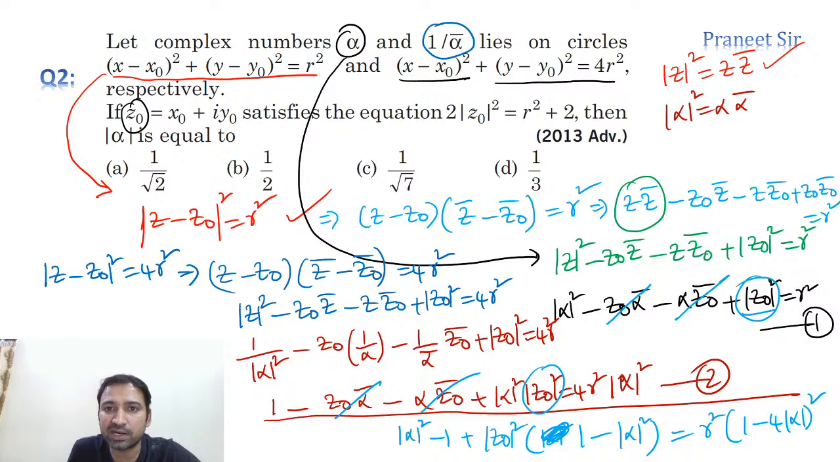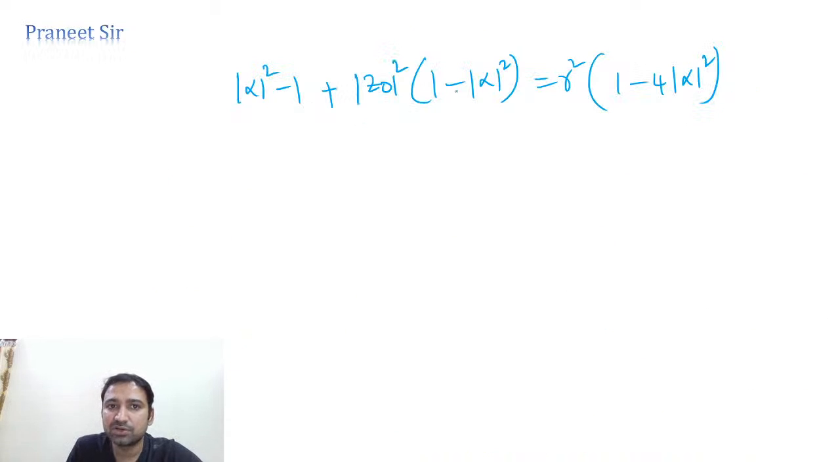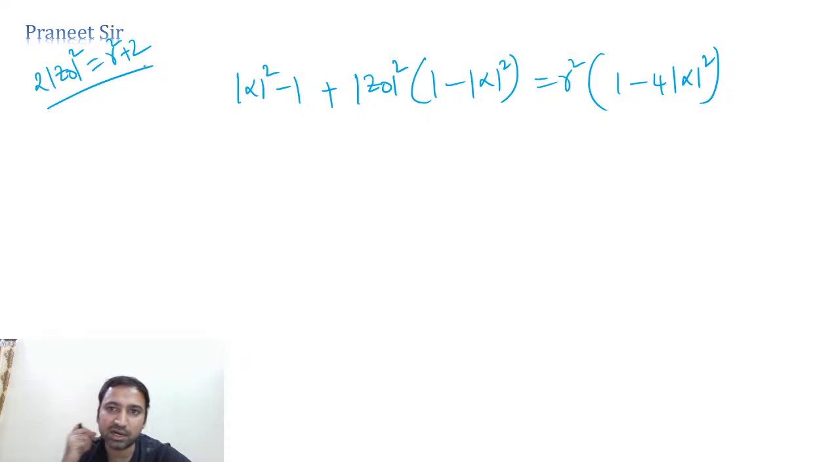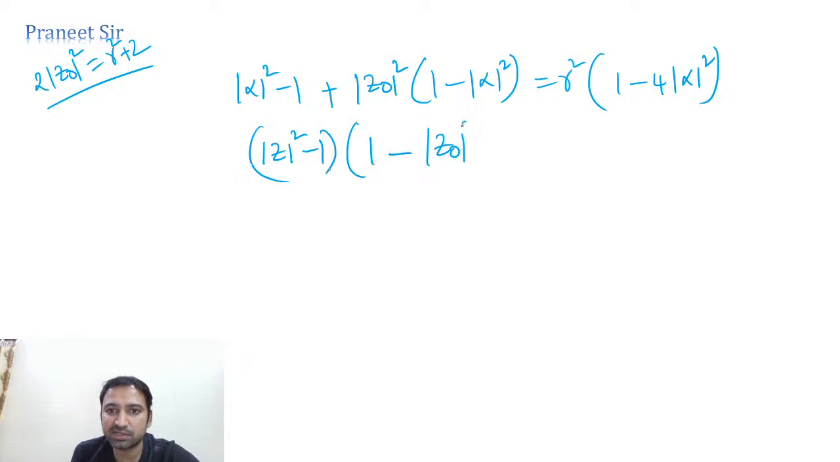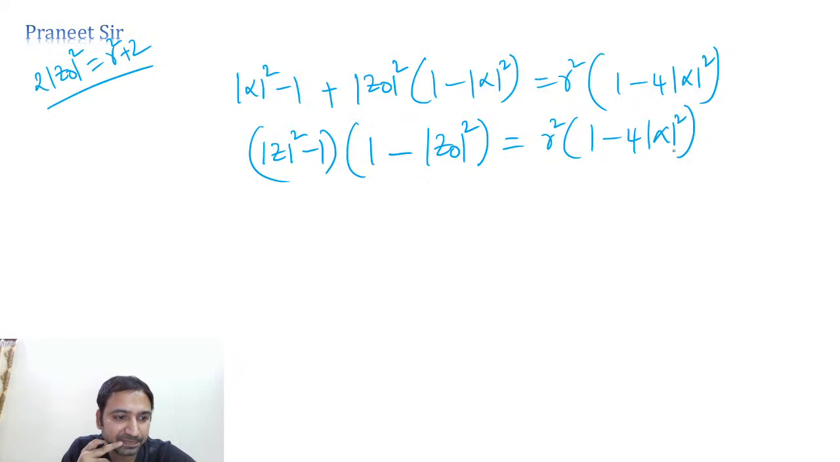Now he gave one more quantity: 2 times mod Z naught square is equal to R square plus 2. This we need to use. Let's see how we can use it. Wherever Z naught square is there, can we replace this part? Otherwise, you take common. If you take common mod Z square minus 1, what do we get? 1 minus mod Z naught square is equal to R square into 1 minus 4 times mod alpha square. This is what we're getting.